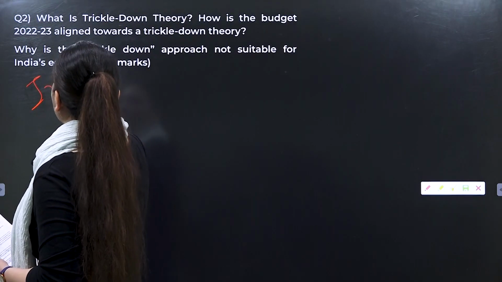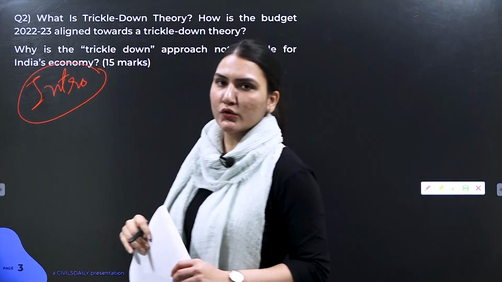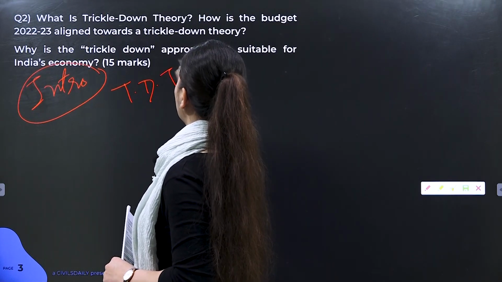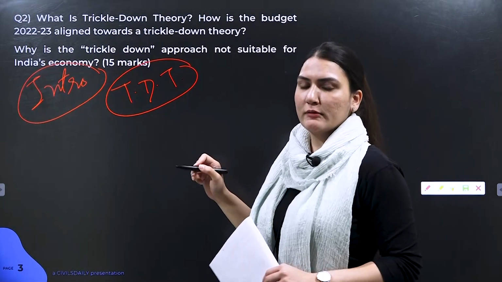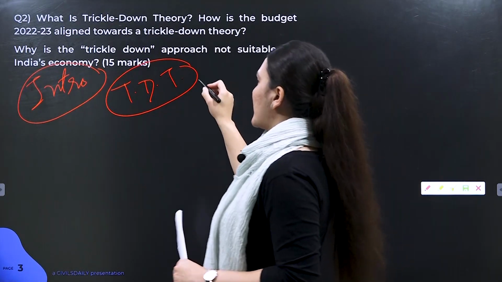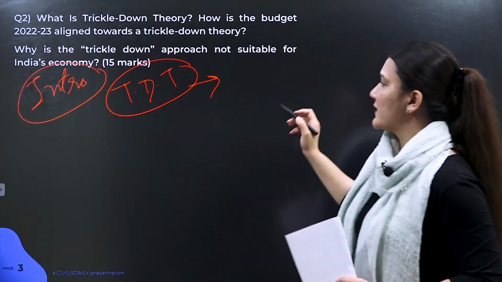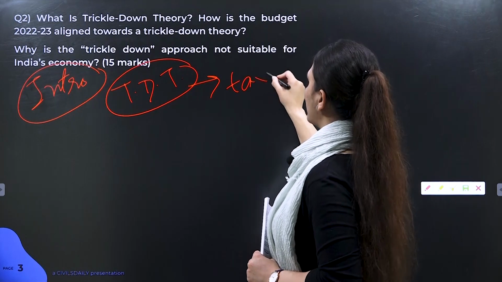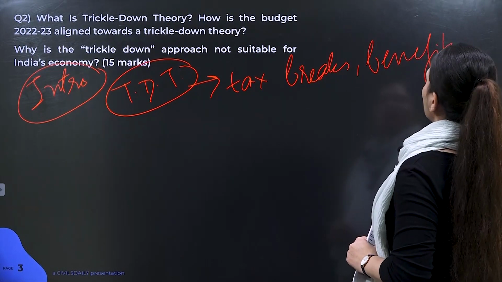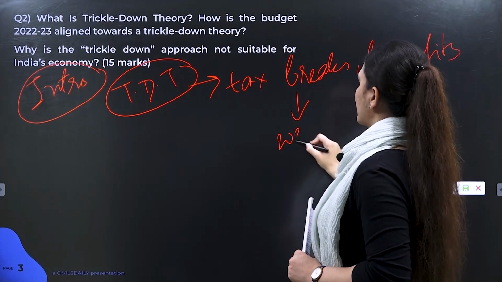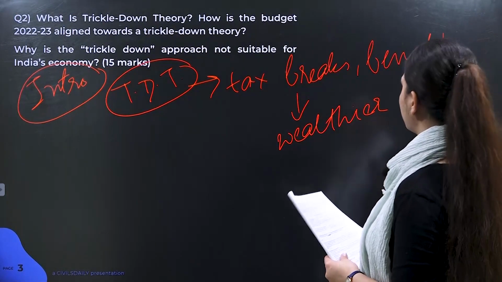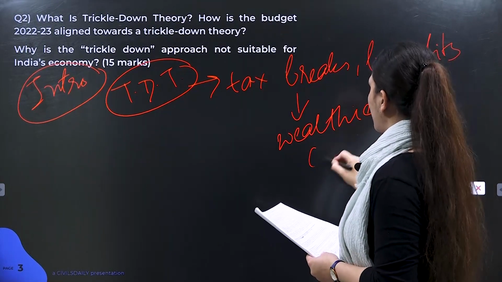So first, in the introduction, as has been asked in your question, you need to first define what trickle-down theory is. You can give the context of 5-year plans, that we have earlier as well gone towards the trickle-down approach, and after that you can define trickle-down theory. So basically it's giving tax breaks and benefits to the wealthier sections of our population, or basically big corporations.